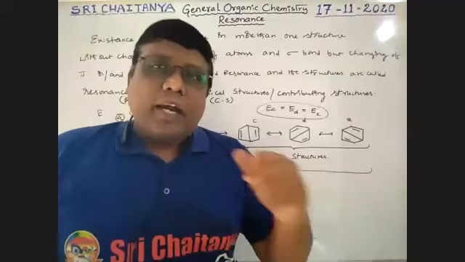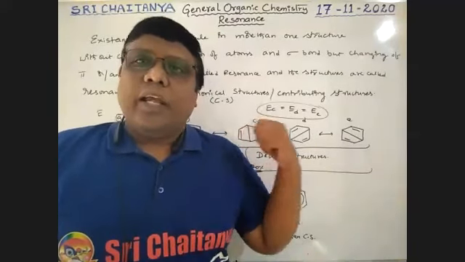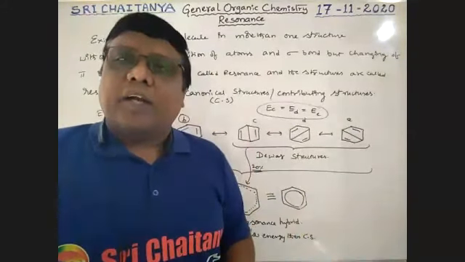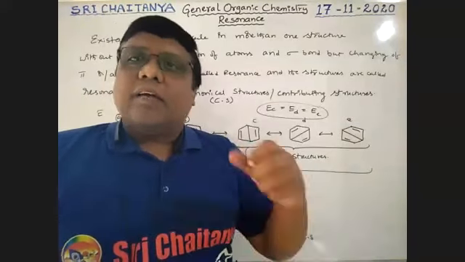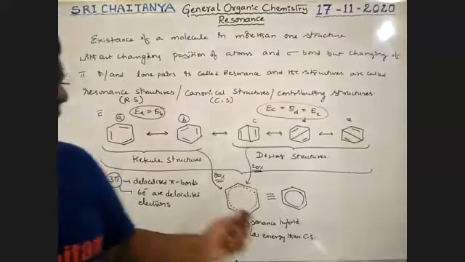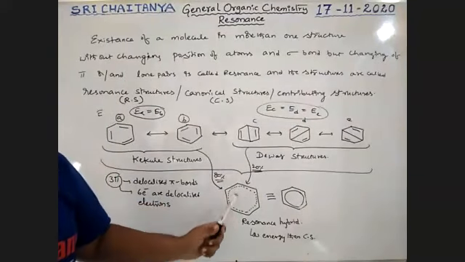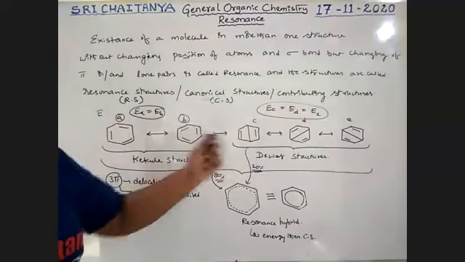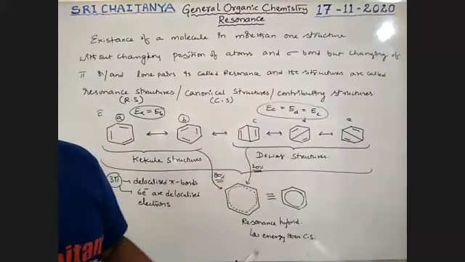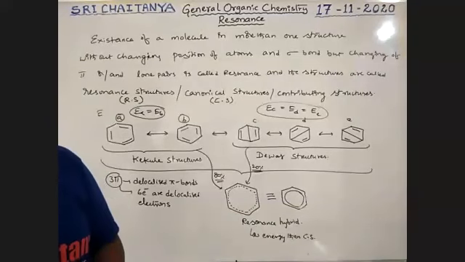If the structures are identical, automatically all are involved equally, so equal contribution is there. If the structures are not equal, unequal contribution is there. See here it is 80%, it is 20%. That means mostly the benzene structure we discuss is like this, not like this. The other is also available, but just 20%.